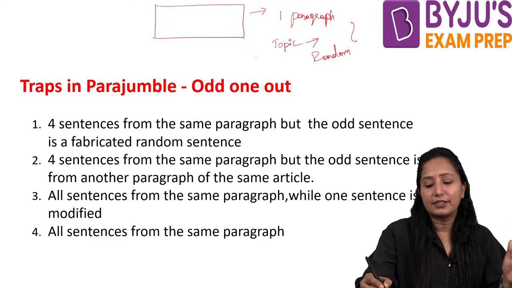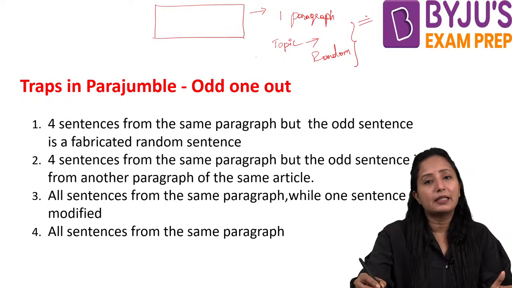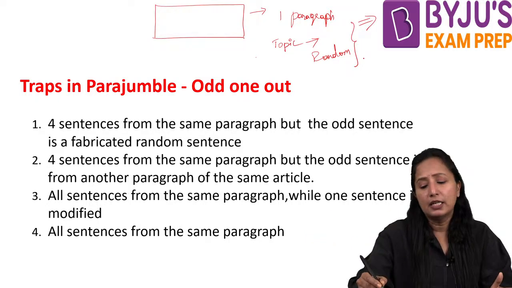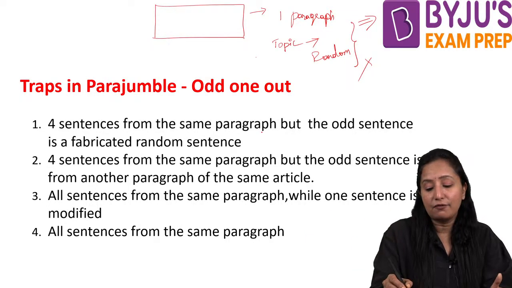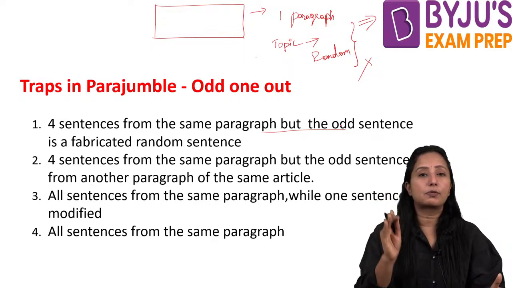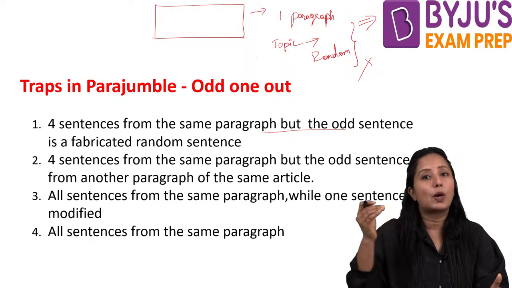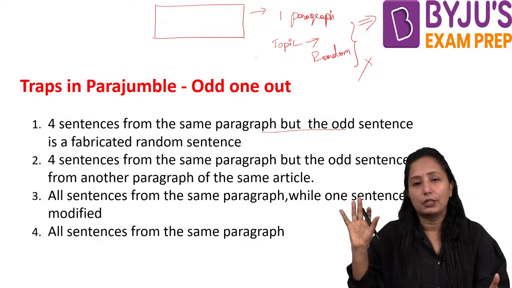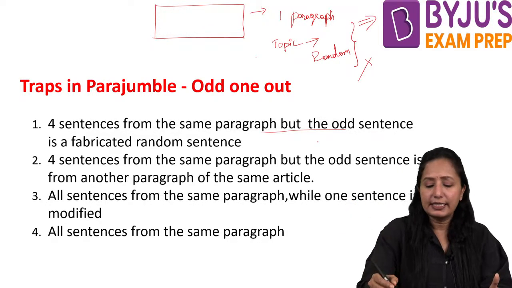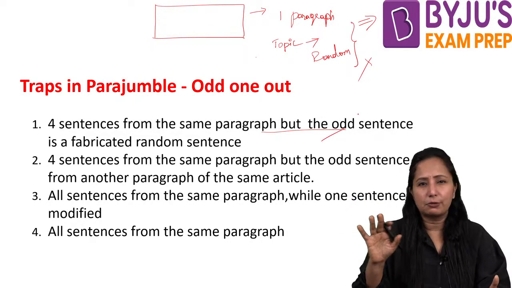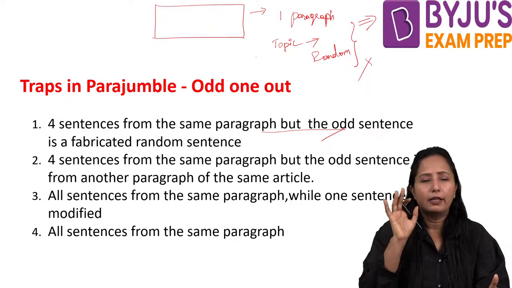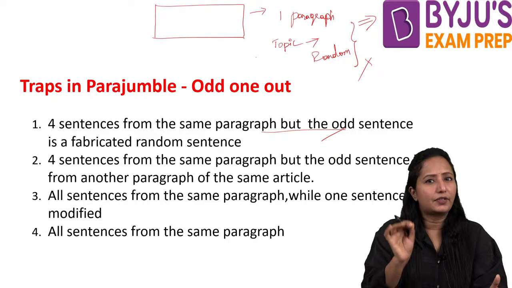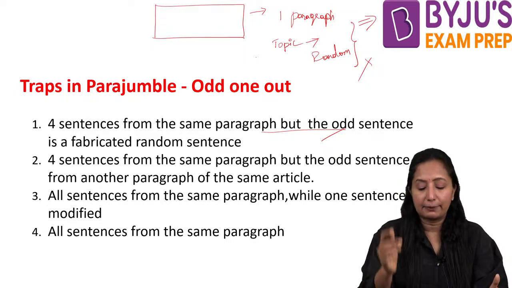Wherever the strategies are planned, you put them under one group, while the one which is generally talking about marketing can be taken out. In the same way, 4 sentences will be from the paragraph, while one sentence would be fabricated taking the topic of that particular paragraph. So this we can easily take out, because if you are used to paragraph understanding and reading, it will be easy for you to pick it up.